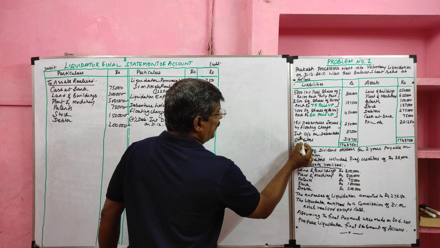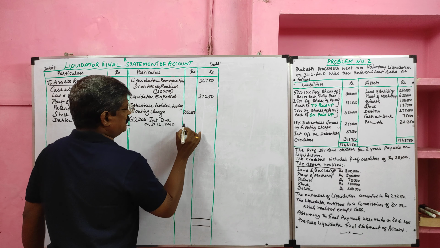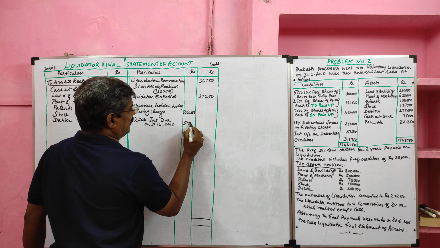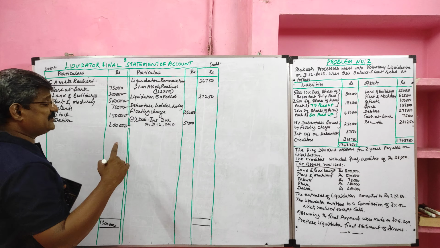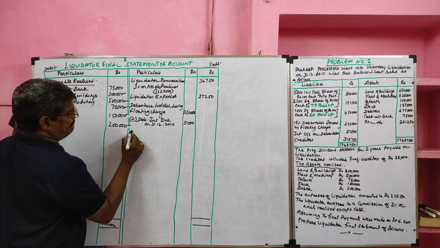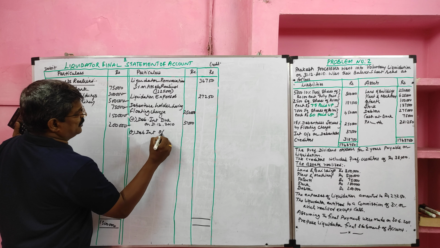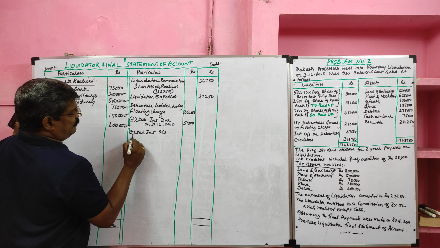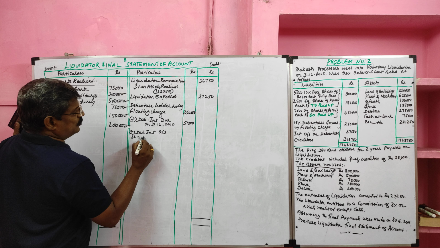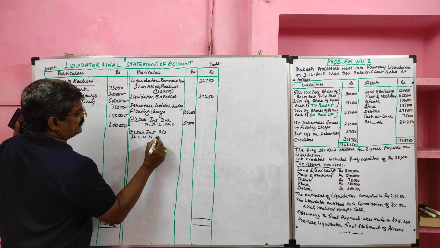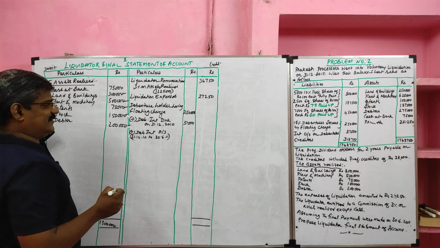Along with that, we have to pay interest outstanding on debenture on 31st December 2010, value 37,500. Then we made payment to debenture holder after 6 months, so 6 months interest we have to pay. Liquidation date 31st December 2010, payment date 30th June 2011. So we should pay 6 months interest.